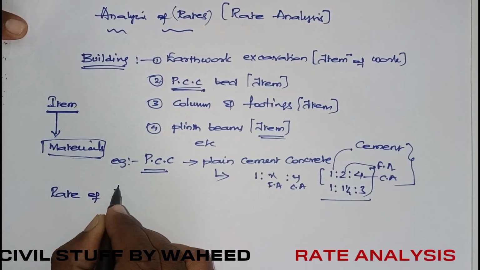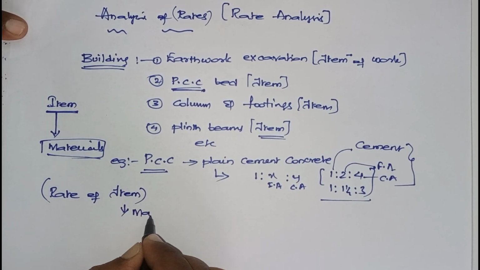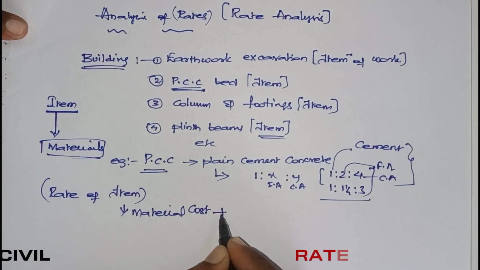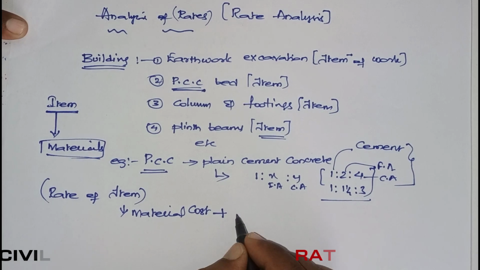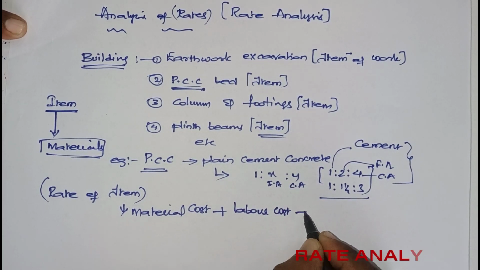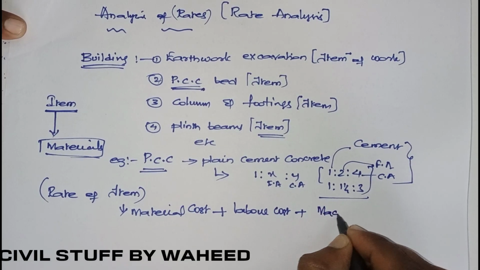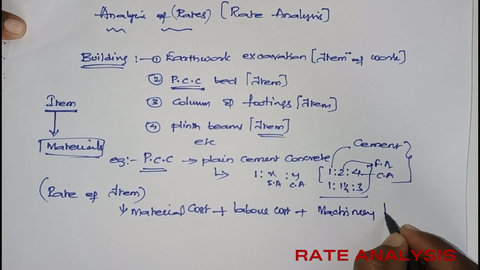It includes material cost, plus labor cost, because you will be using some labor. You will also be using some machinery, so machinery hiring charges will be there.